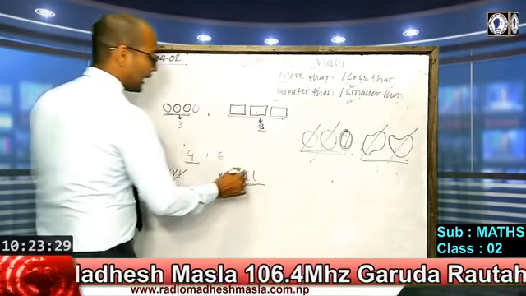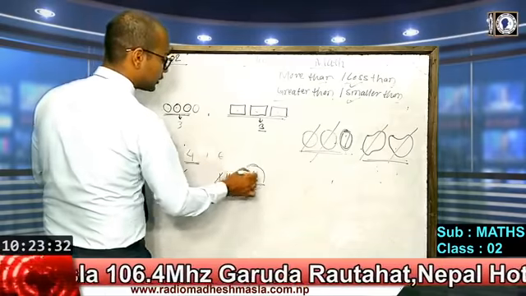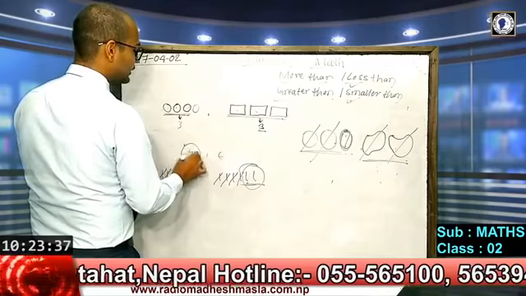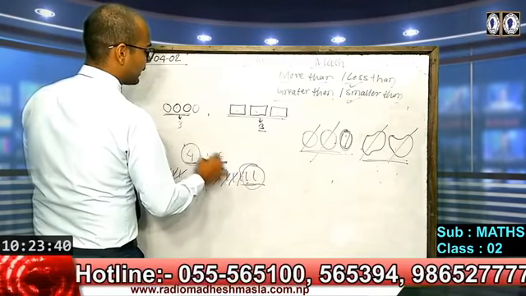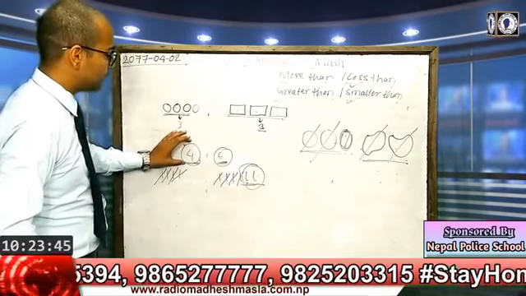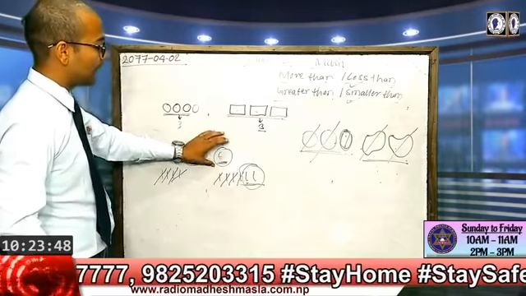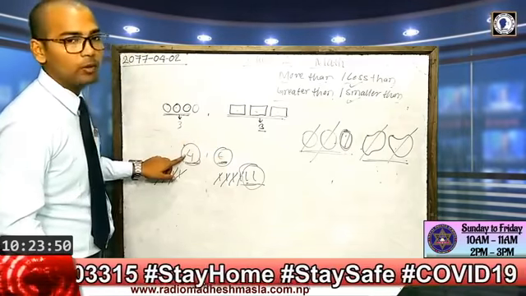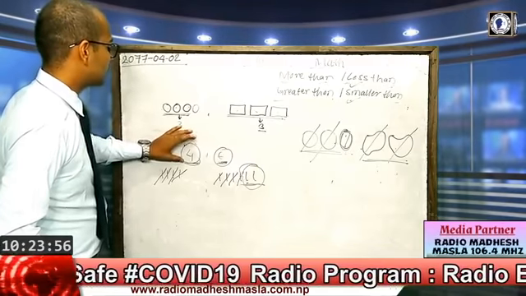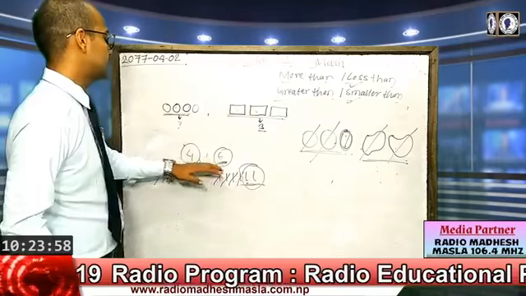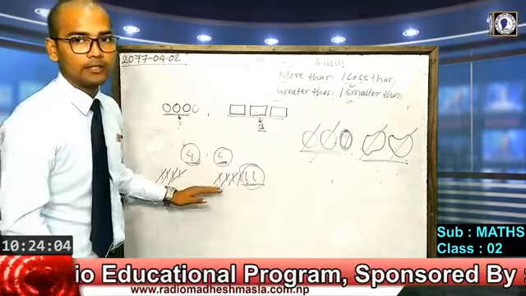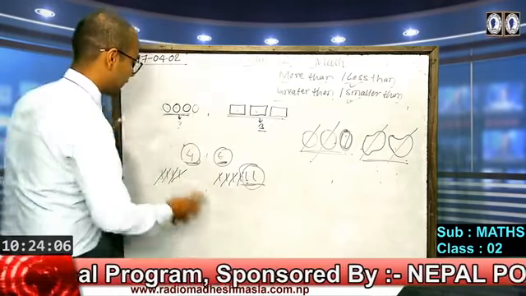So 2 lines is more, that means 6 is more than 4 by 2. In the same way, 4 is less than 6 by 2. So when we add 2 to 4, it is equal to 6. When we subtract 2 from 6, it is equal to 4. In the same way, by how much is 4 less than 6? By 2, 4 is less than 6. In the same way we can find this type of numbers.